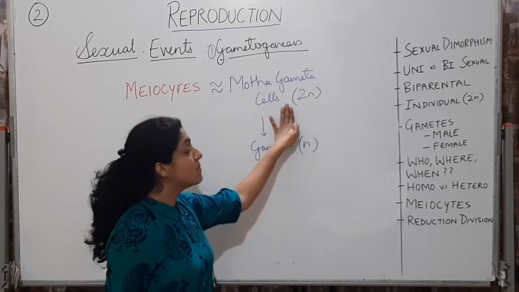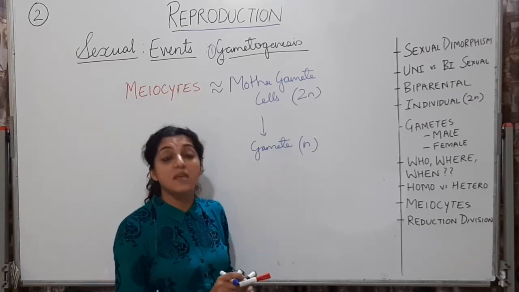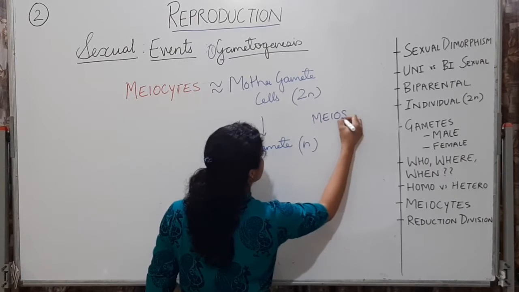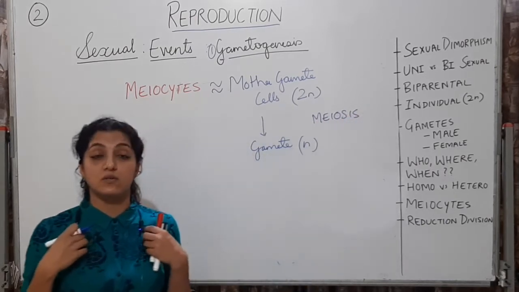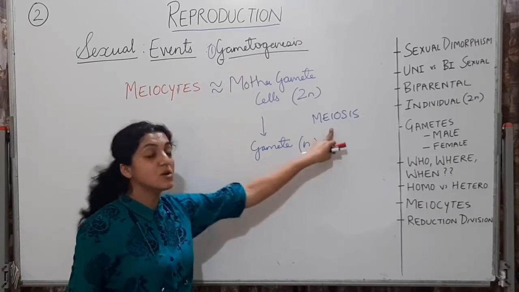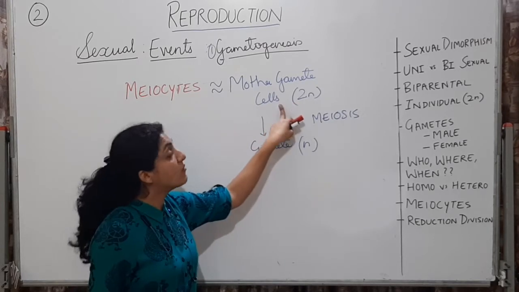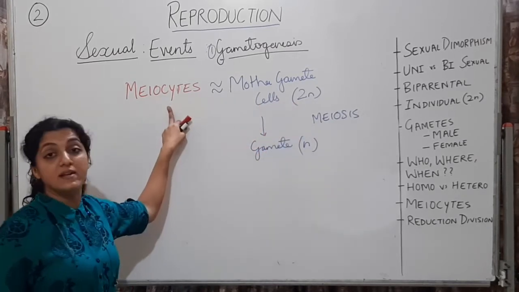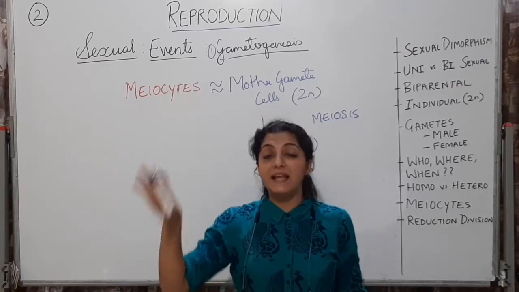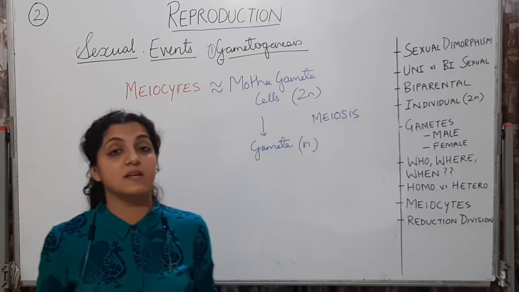The name itself is suggesting mother gamete cells are going to produce the baby gamete. The mamma gamete cell is going to be diploid, which is going to do a reduction division, meiosis will happen, and a haploid gamete is going to be produced after meiosis. So important over here is that in gametogenesis meiosis happens, reduction division happens. Reduction of what? Of the mother gamete cells or the meiocytes. These meiocytes are specialized cells in the human body, in a different place in male and a different place in female, which have the ability to form gametes.